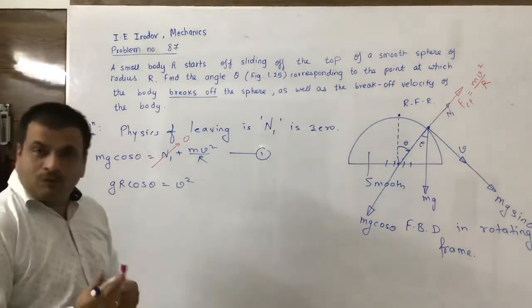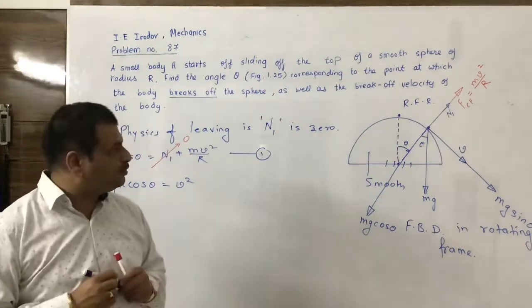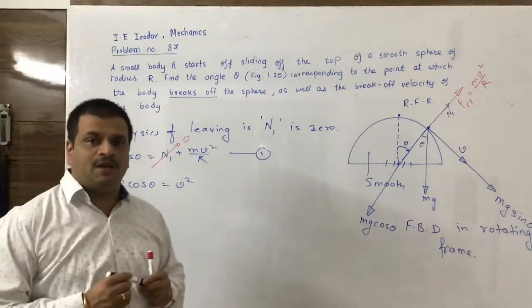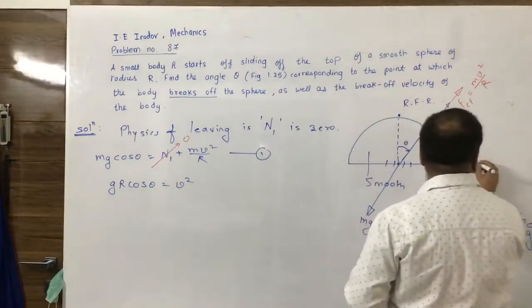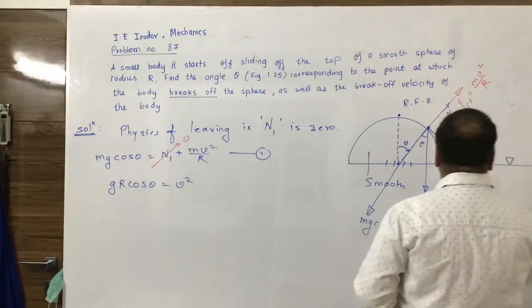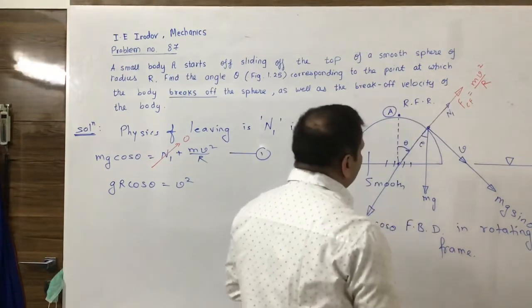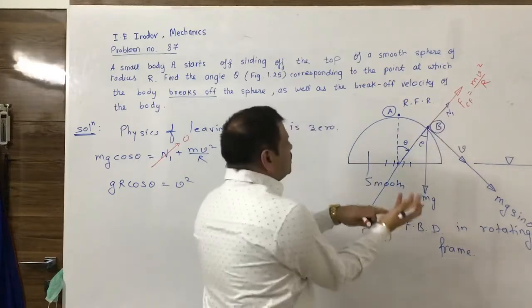The second thing we should apply here is the tool from energy mechanics, which is conservation of mechanical energy. So the total mechanical energy at snapshot A, when it is just released from rest, till snapshot B, when it leaves the sphere.